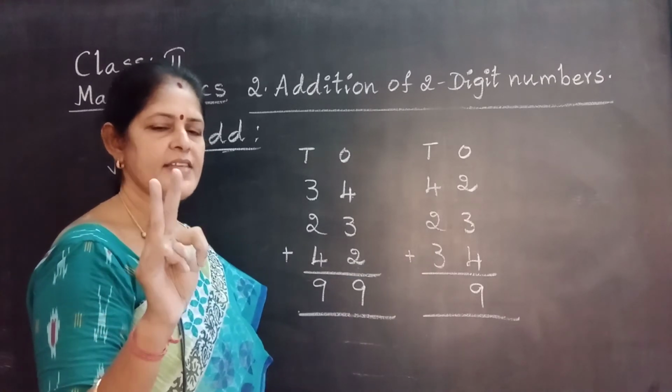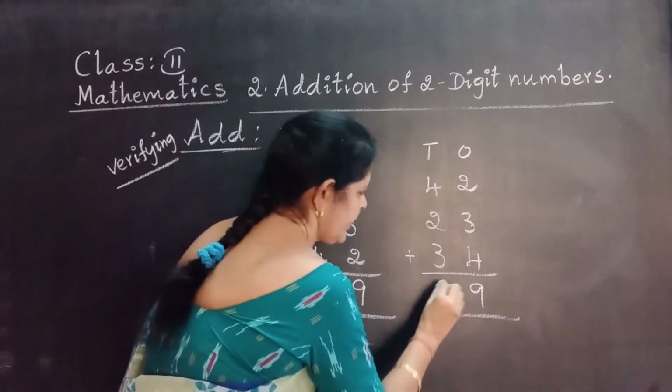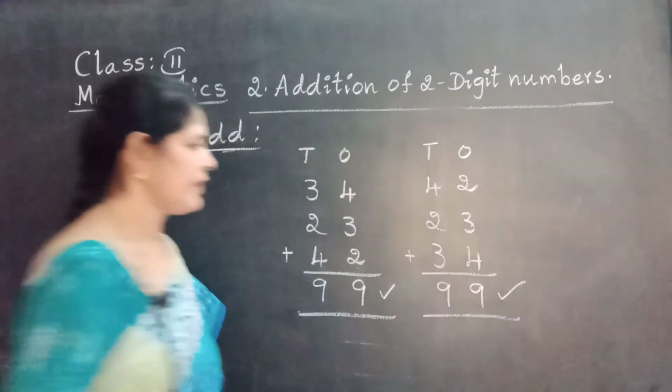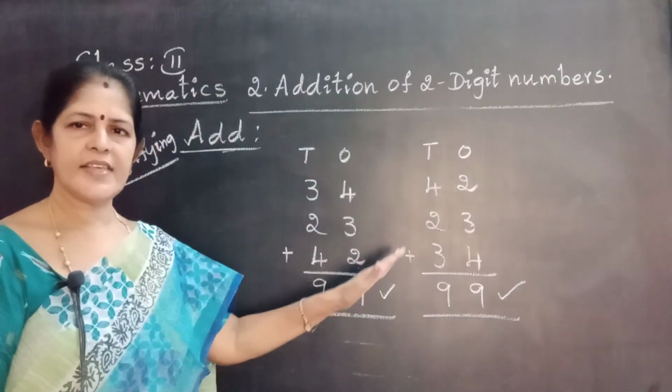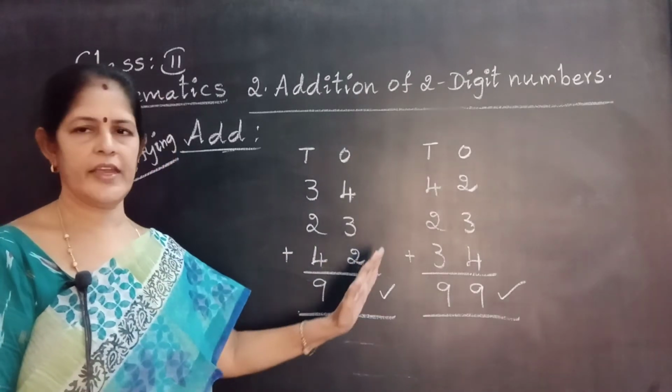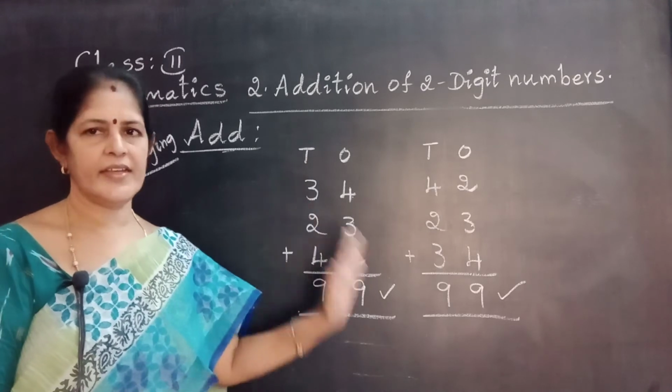6, after 7, 8, 9. 99 is the total. We got the same total. That means our process is correct. Our answer is correct. This is verifying addition.